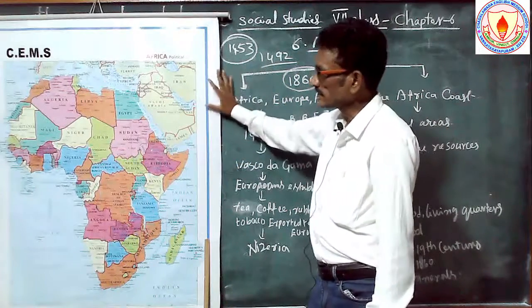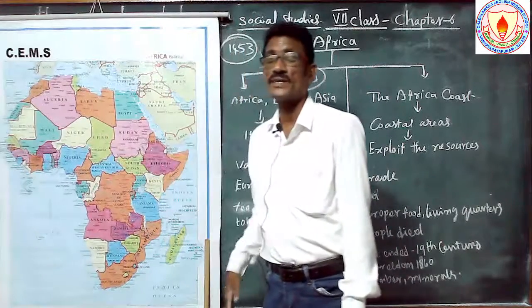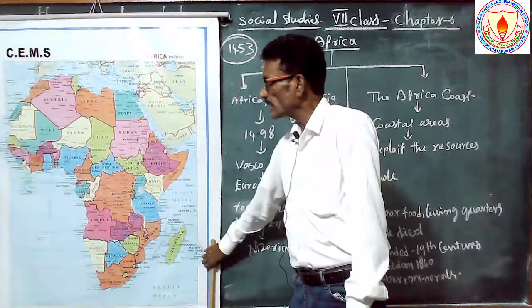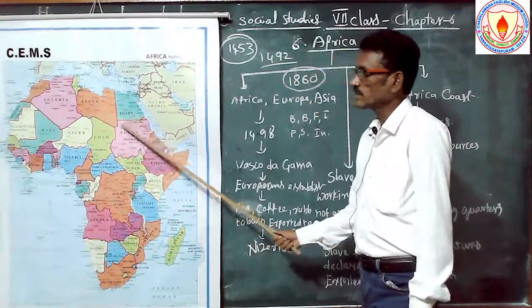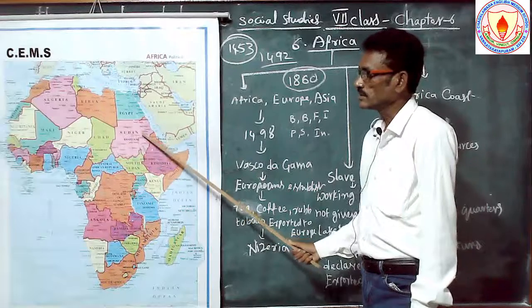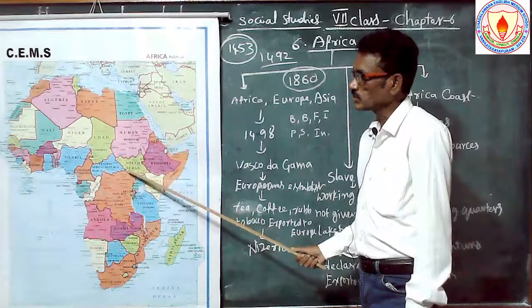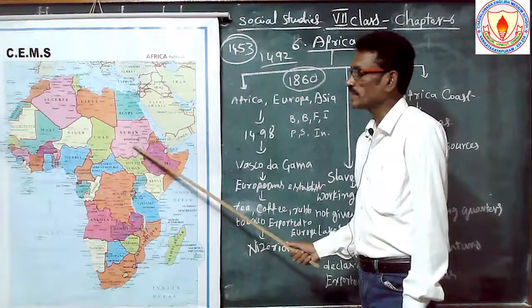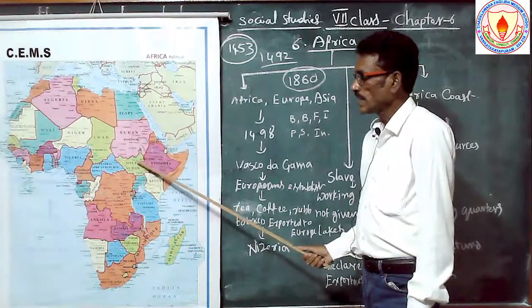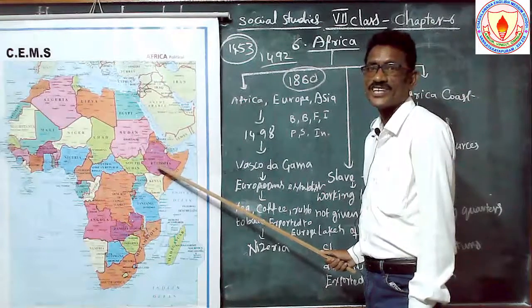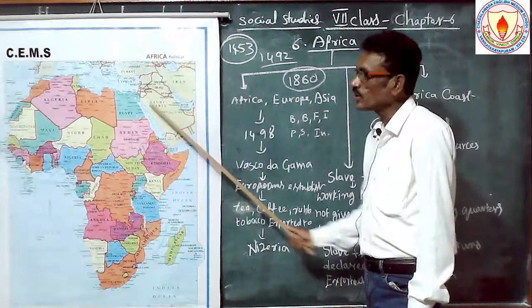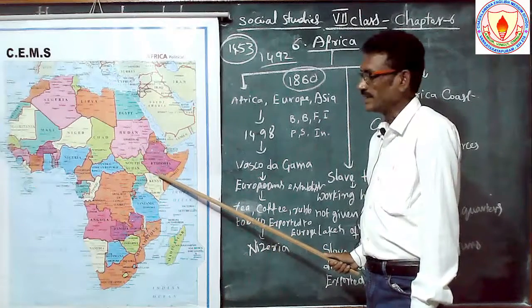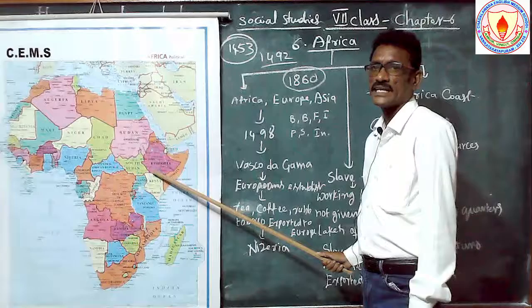See, once again, these are the important countries. Nearly 53 countries are there. One of the important countries is Egypt. What is the country south of Egypt? Sudan. Sudan was also divided into two parts. South Sudan was divided from Sudan in 2012. And Ethiopia's importance is that it is the only independent country in the whole African continent, not controlled by any foreign countries.